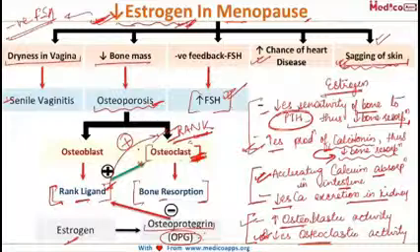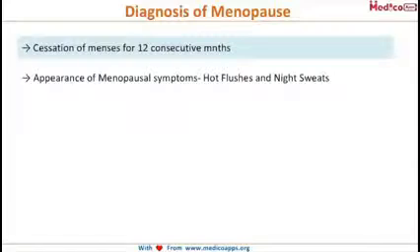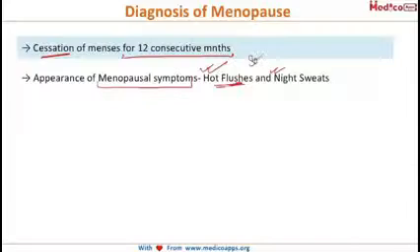Now coming to the diagnosis of menopause. The first and foremost important thing is that the patient will have cessation of menses for consecutive 12 months, and along with the cessation of menses, she'll start having the menopausal symptoms, and typically she'll have hot flushes and night sweats. In fact, these hot flushes are present in 80% of the females of menopause. So they are the most common symptoms of menopause.